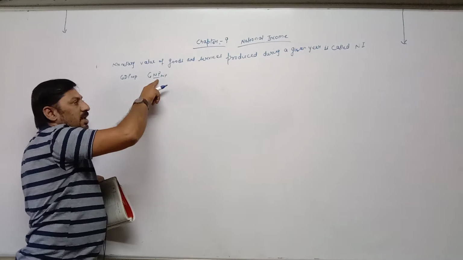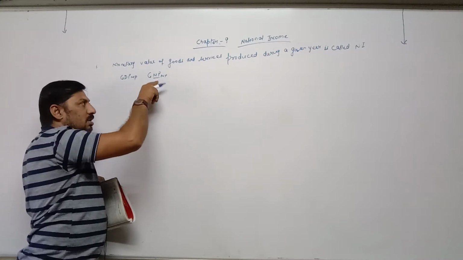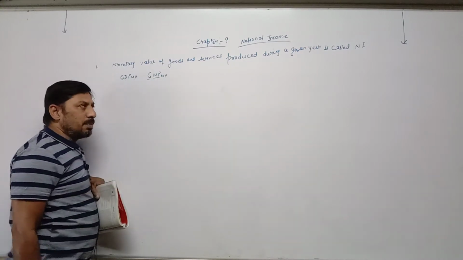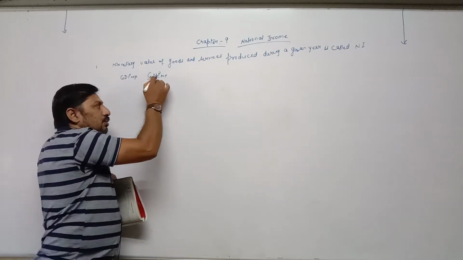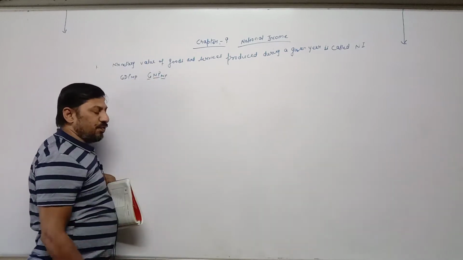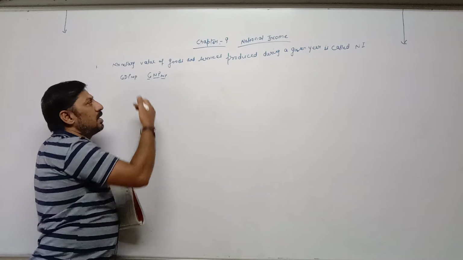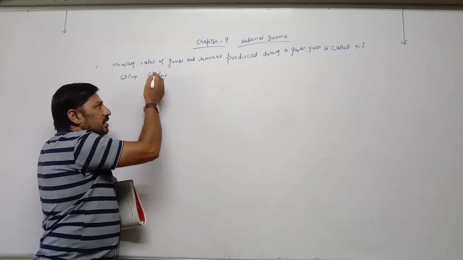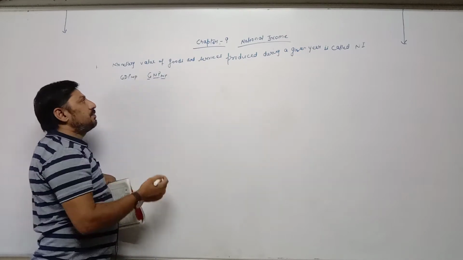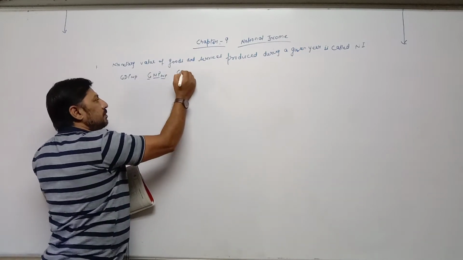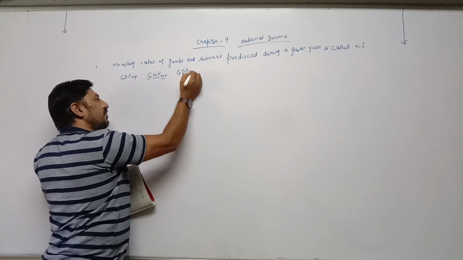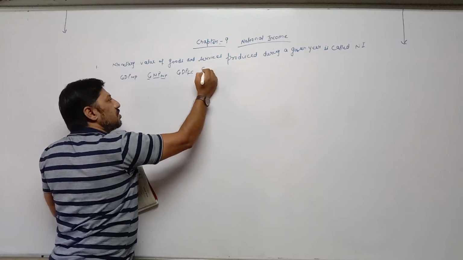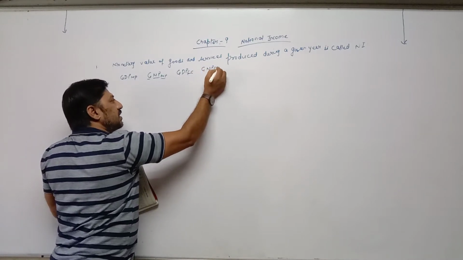For example, this is also national income, but this national income includes G, means depreciation. This national income includes net indirect tax. So if we have to calculate national income at market price or including depreciation, then we need to calculate GNP. Then GDP FC, then GNP FC.